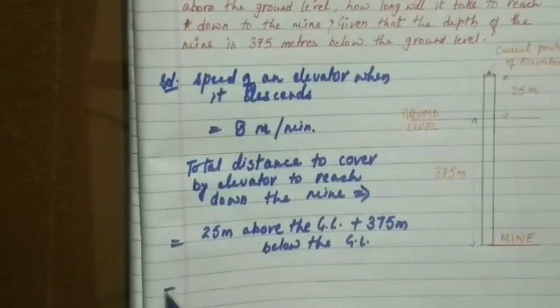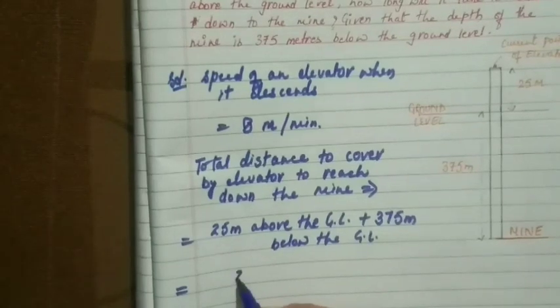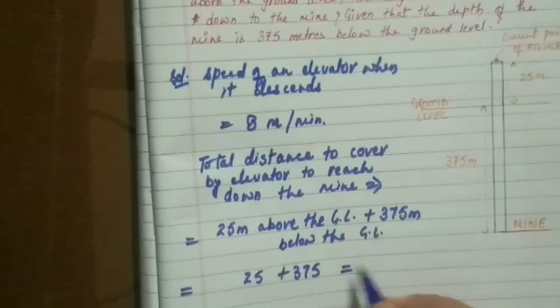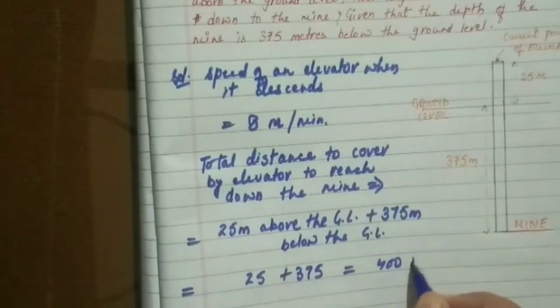So let's add this. 25 plus 375 means it is a total of 400 meters.